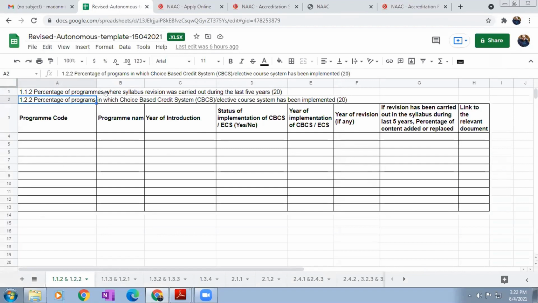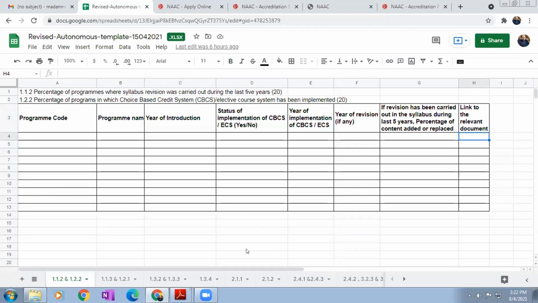Now here you can see percentage of programs where syllabus revision was carried out. As per this template, you have to collect the data: program code, program name, year of introduction, status of implementation of CBCS or elective system, year of implementation of CBCS or ECS, then year of revision, if any. If revision has been carried out in the syllabus during the last 5 years, percentage of content added or replaced, then link to the relevant document. The supporting document you can prepare in the form of a PDF, upload on the college website, then we have to provide that college website link.